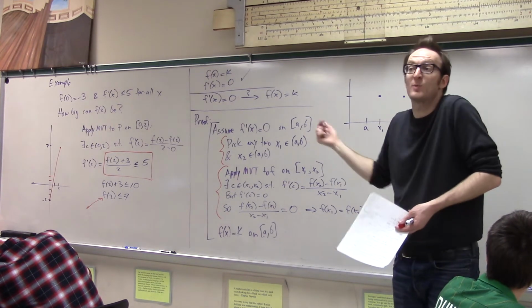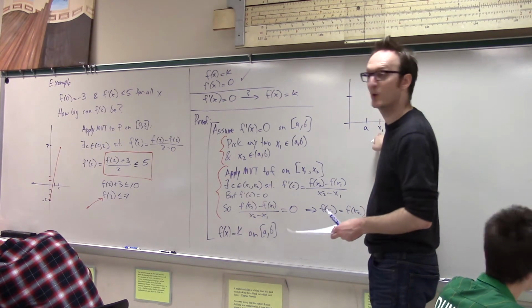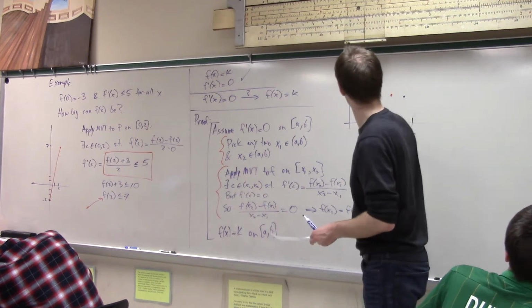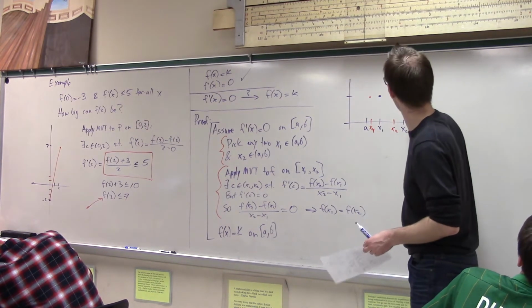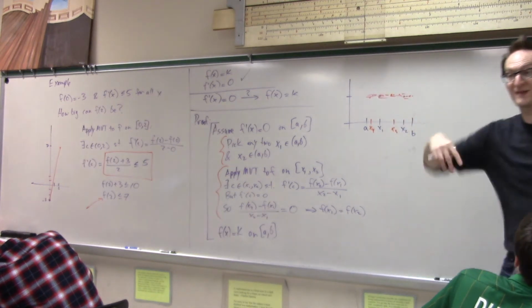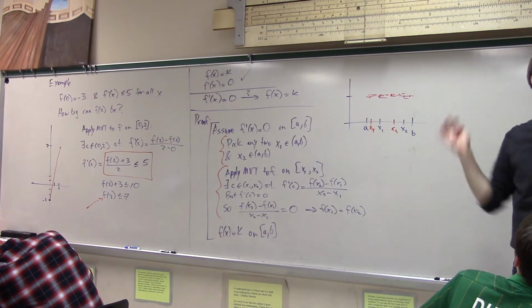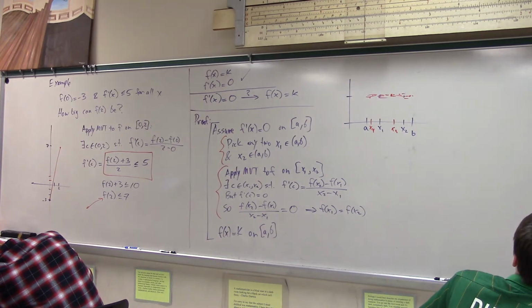And now, Sandeep, I can just repeat this, right? I can pick x1 and x3. And if I pick x1 and x3, well then they must also have the same y value, right? And if I pick x1 and x4, they must have the same y value. And if I pick x2 and x5, they must have the same y value. So basically, that proves that I can pick any two whatsoever and get the same y value, which proves that they're all the same y value, hence they're constant. Cool? Okay.